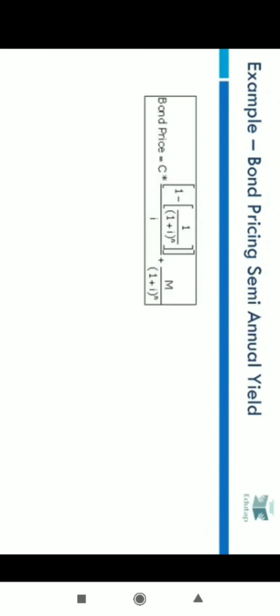Here the coupon value would become 5% of 1000 instead of 10%, because 10% is the rate for the whole year, but here coupon payments are being made semi-annually, so the coupon value would be 5% of 1000, that is 50. The number of periods would also increase because there are now 6-month periods, so 10 years would become 10 into 2, that is 20. I, that is yield, instead of 6%, which is annual, would become 3% semi-annually. And M, the maturity value, would be 1000 as given in the question.